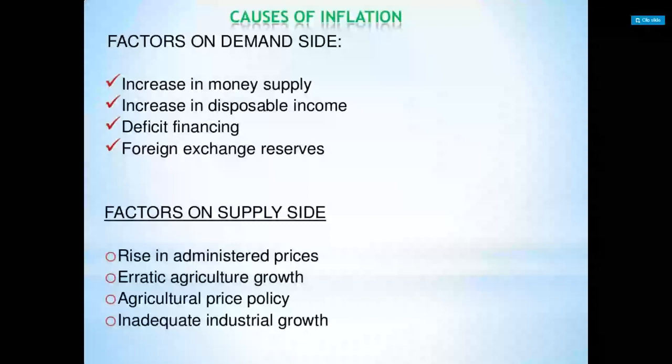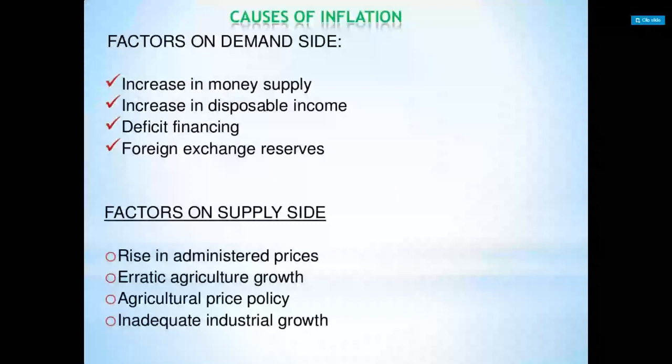And what are the causes of inflation? If you see the different types, the first one is demand pull inflation. Here, when the demand is more, it will pull the inflation, meaning it will create inflation. That type we call demand pull inflation. This theory can be summarized as too much money chasing too few goods. Goods are less, but so many people are ready to buy those few goods. That is the reason we call it too much money chasing too few goods.